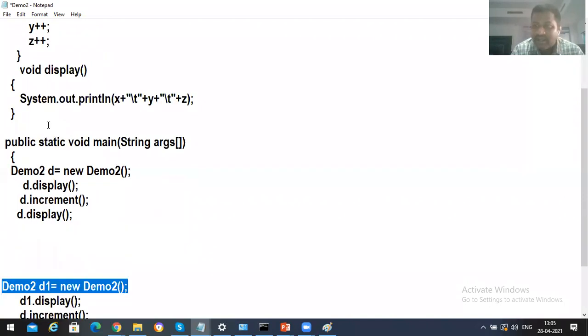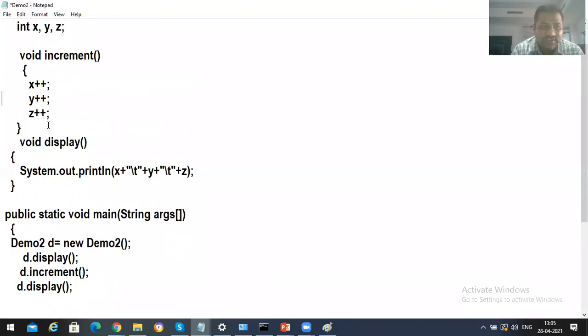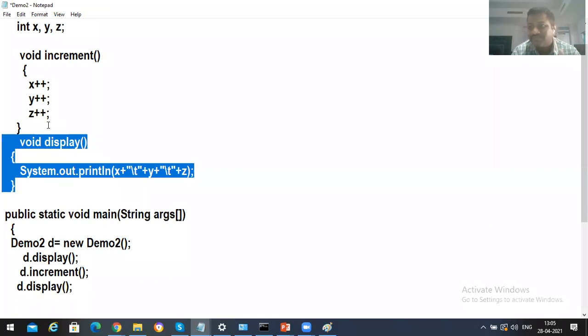After that, I'm going to create another object, and I'm going to call d1 dot display. Control goes to d1 dot display, which means which values will be printed over here? 0, 0, 0. Very good. 0, 0, 0 will be printed.